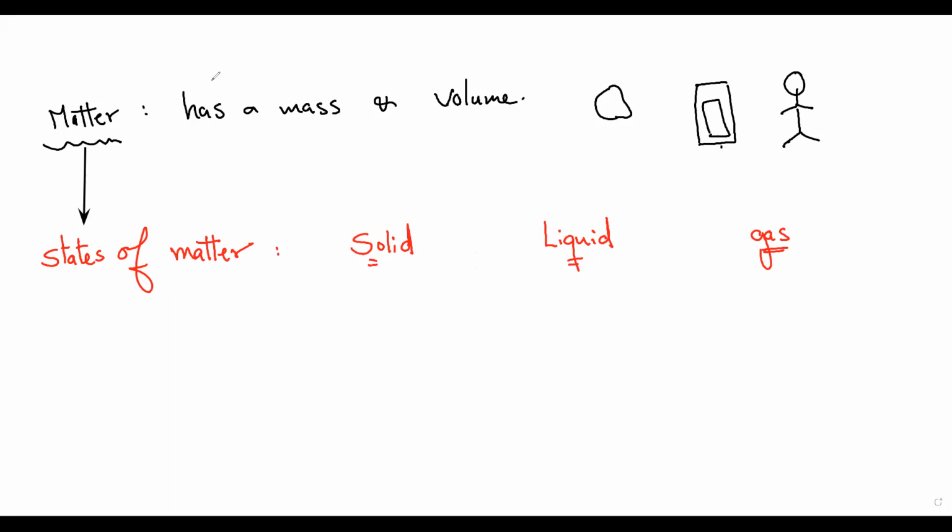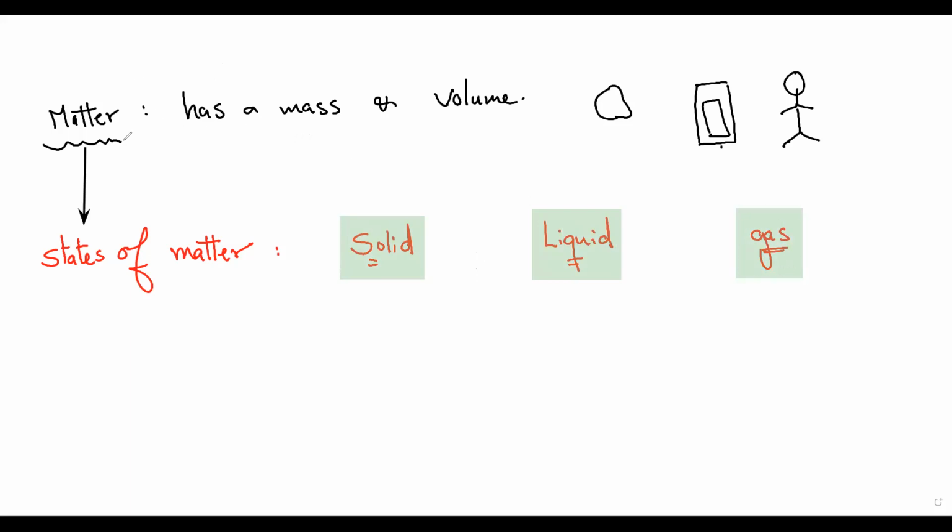What is the difference between these three states of matter? This is the main question now. What is the difference between solid, liquid, gas?